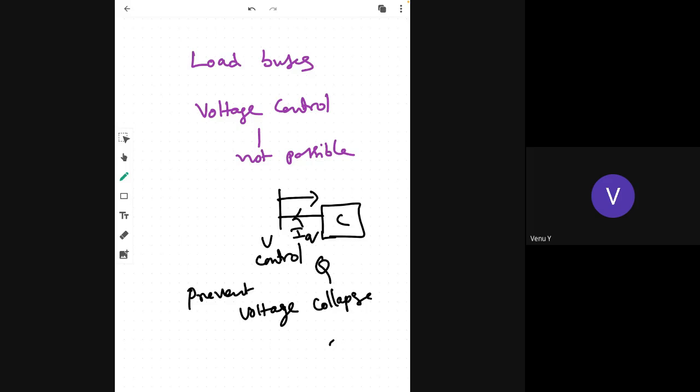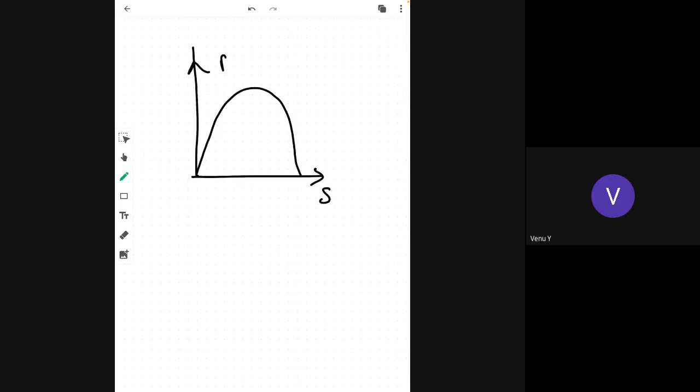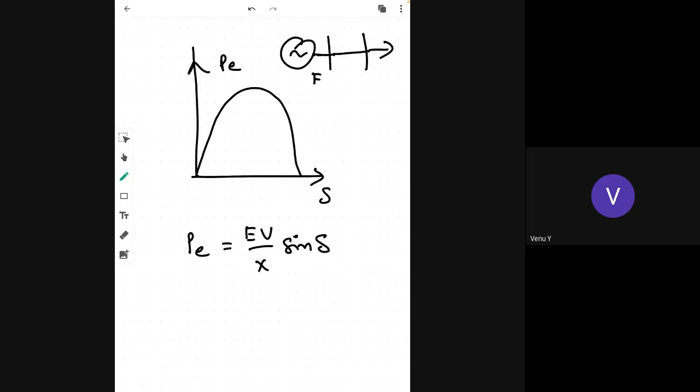Power angle curve. This is the power angle curve, delta and P. This is the generator and load, with generator voltage E and load voltage V. So P equal to EV by X sin delta, which was already derived many times.